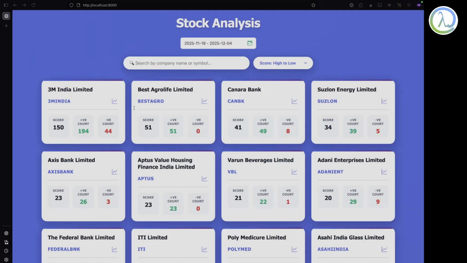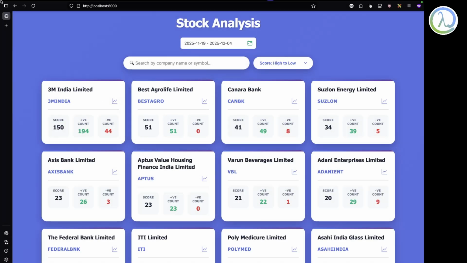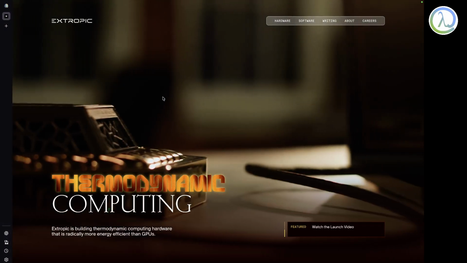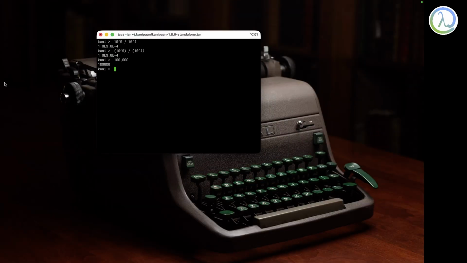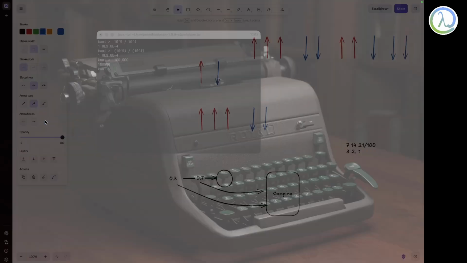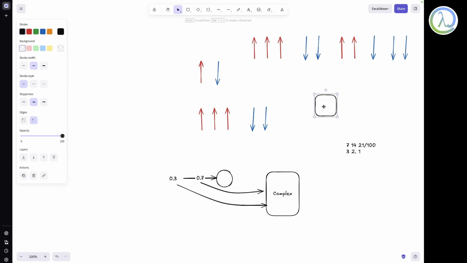In very efficient terms, this can just be an AND gate, or a thermodynamic AND gate.